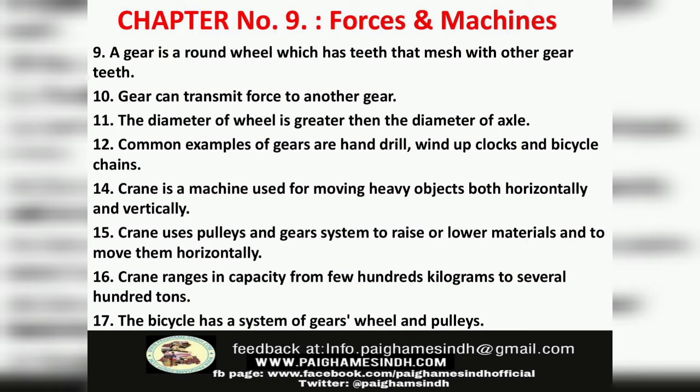Number 14, a crane is a machine used for moving heavy objects both horizontally and vertically. Number 15, a crane uses pulleys and a gear system to raise or lower materials and to move them horizontally. Number 16, cranes range in capacity from a few hundred kilograms to several hundred tons. Number 17, the bicycle has a system of gears, wheels and pulleys.